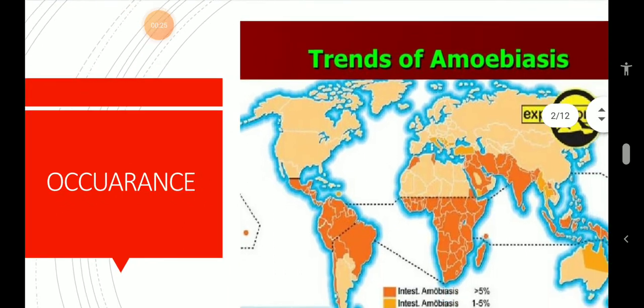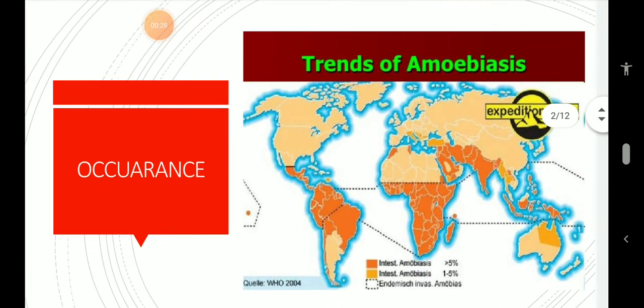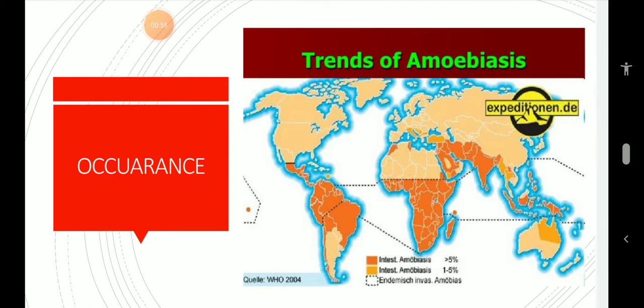So, occurrence. If you look at the picture here, the Entamoeba which causes the disease amoebiasis is actually cosmopolitan in nature and it is seen worldwide. Although it is largely located on the equatorial and Tropic of Cancer and Capricorn, it is seen worldwide. The percentage would vary from place to place, but it is seen worldwide. And it is more epidemic, which is reported in Mexico, China, India, Philippines, South America, and Thailand.